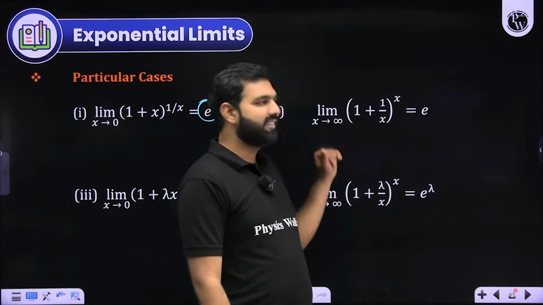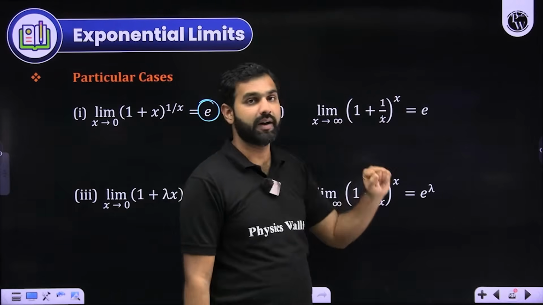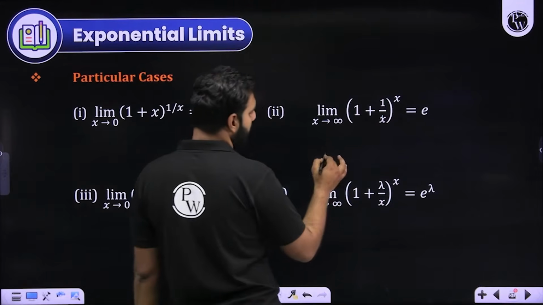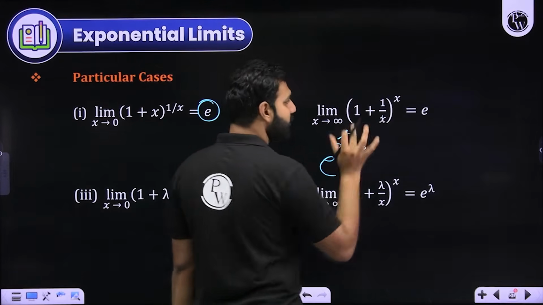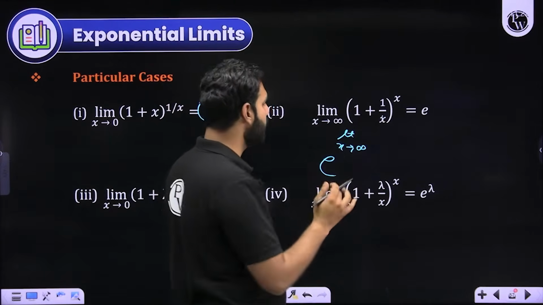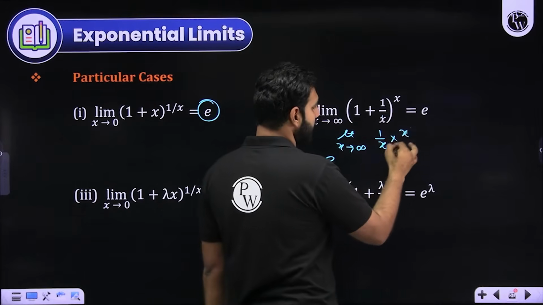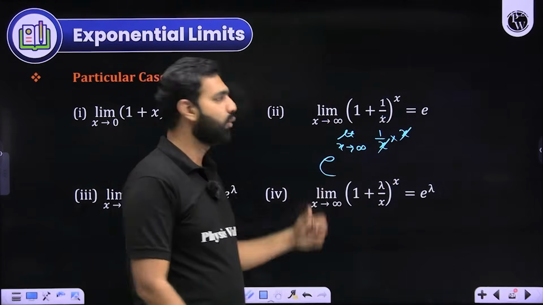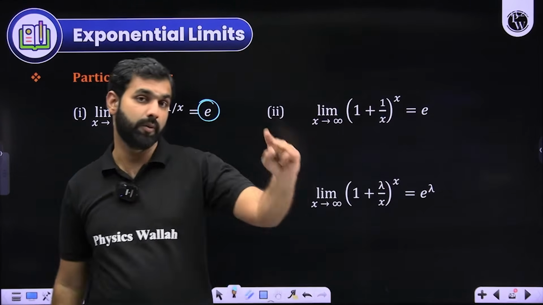See, when x approaches infinity, this approaches 0, this approaches infinity. So 1 plus 0 to the power infinity, which means 1 to the power infinity. How do we deal with it? The idea is very simple. e to the power limit x approaches infinity, f of x minus 1. So 1 plus 1 by x minus 1 will be 1 by x into g of x. What is g of x? x. Again, this x and this x are cancelled, and you are left with e to the power 1, which is e. So are you understanding how I am using this result for the 1 to the power infinity form?